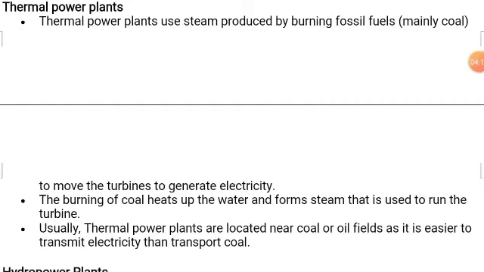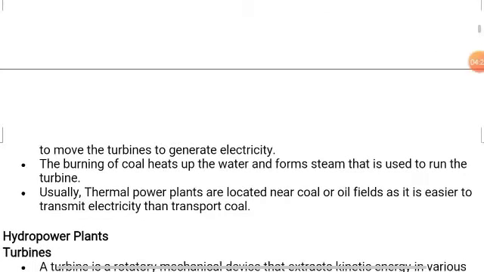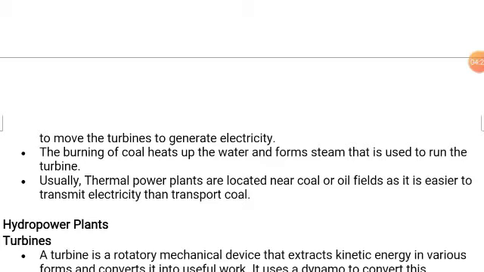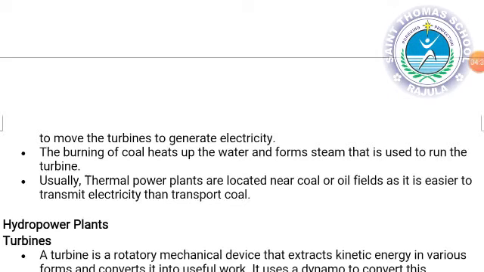On one side electricity is produced, on the other side when it is burned it produces heat, that turns into steam, and that steam will run the turbine, and as the turbine runs it will produce the energy.